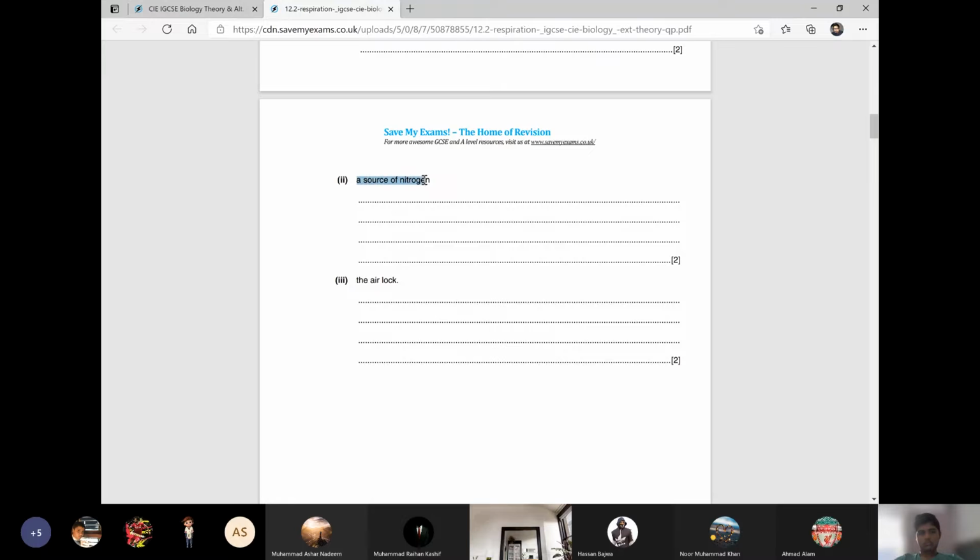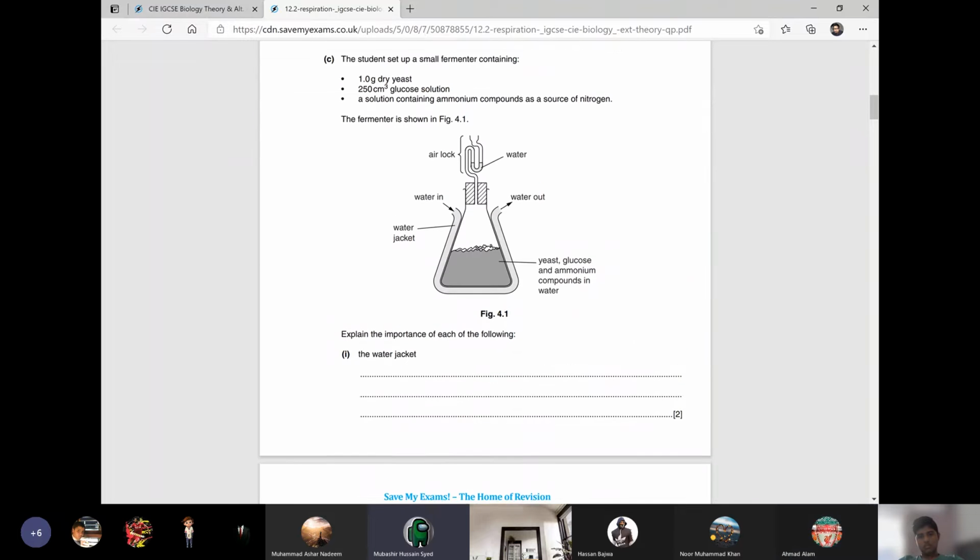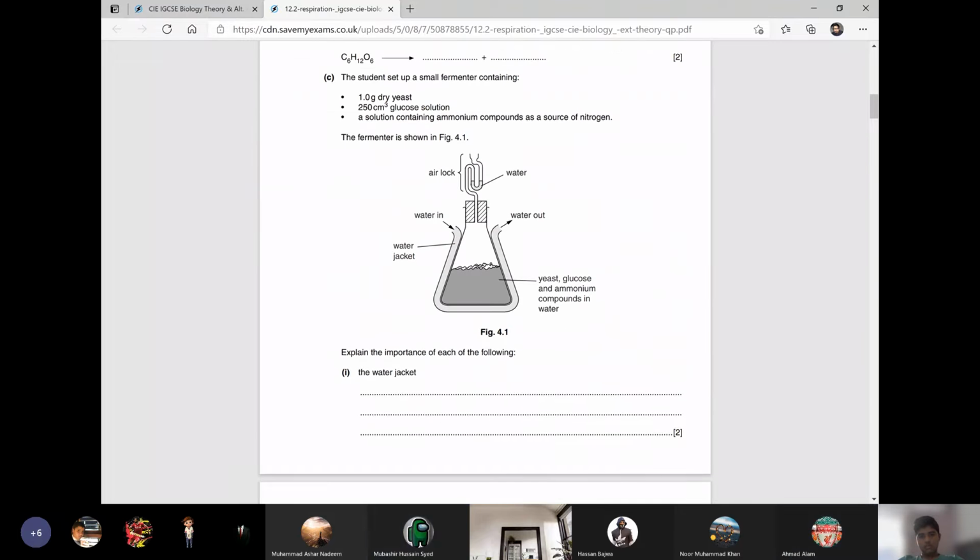Why is the source of nitrogen there? Why have they added nitrogen? Sir, see the question again. Yes, why have they added nitrogen in it? So, sir, it respires anaerobically, so it doesn't respire aerobically. For respiration, nitrogen is not required.